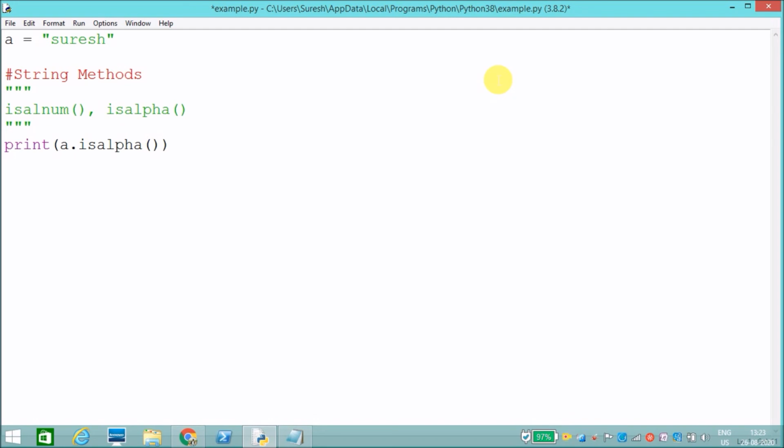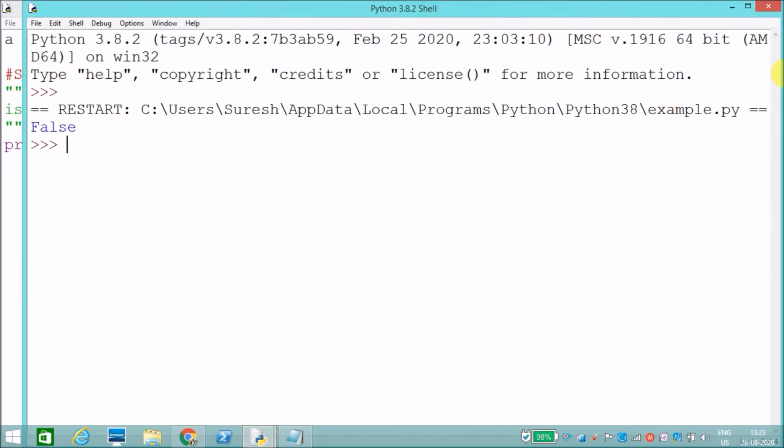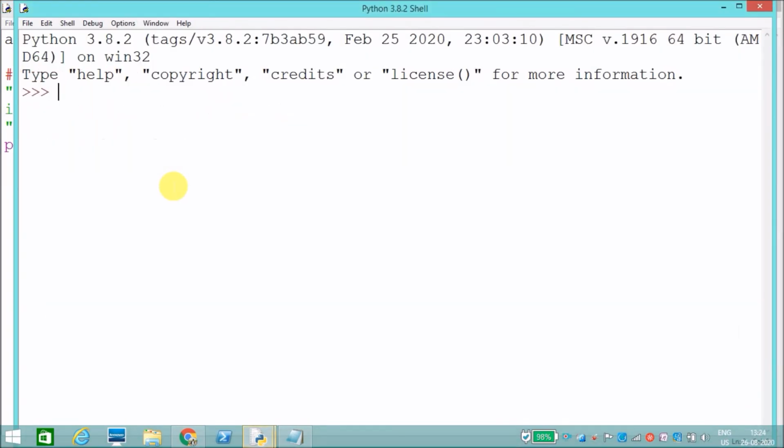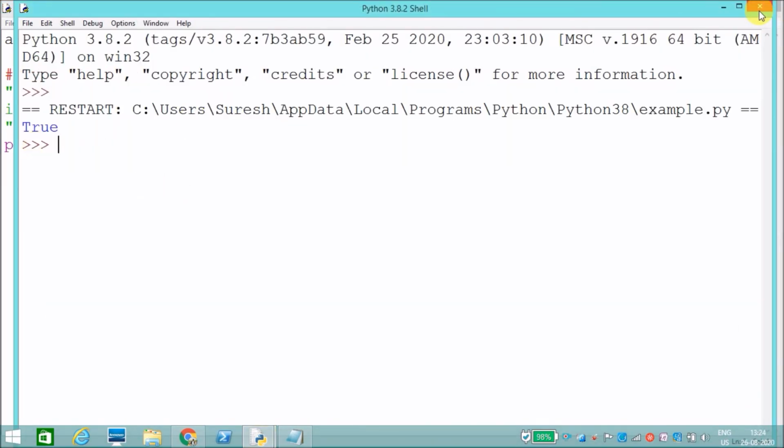Next one is isdecimal. It will check whether the given string contains only decimal numbers. I'll run this. It returns false because it contains only characters. Instead of that, I'll say decimal numbers. It will return true, right?